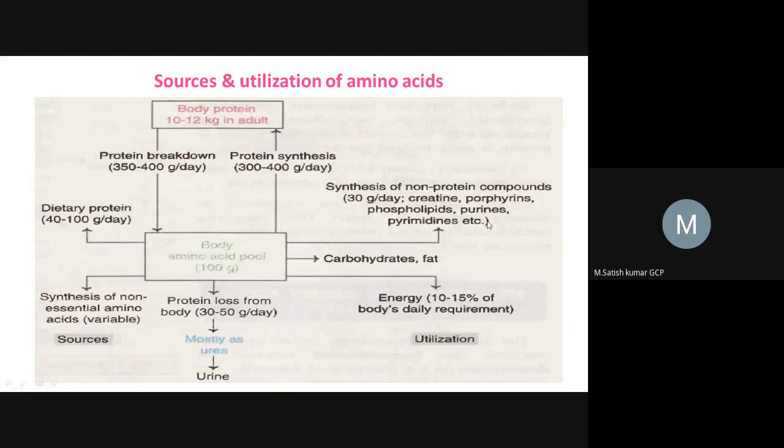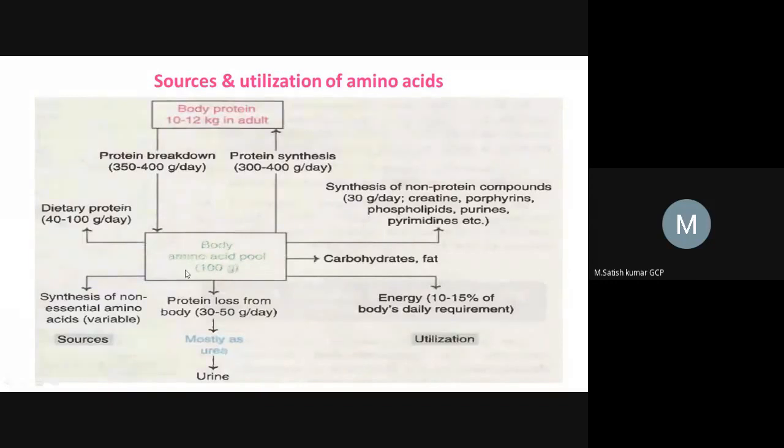And also a few neurotransmitters are synthesized from amino acids. Write down glycine, aspartate, and glutamate. These are the three important amino acids which are useful for the formation of neurotransmitters.